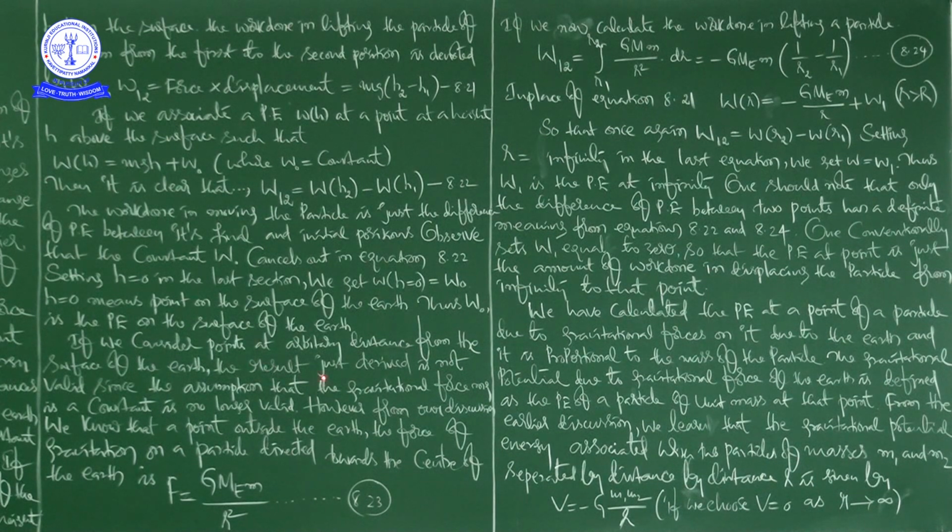However, from our discussion, we know that for a point outside the earth, the force of gravitation on a particle is directed towards the center of the earth.